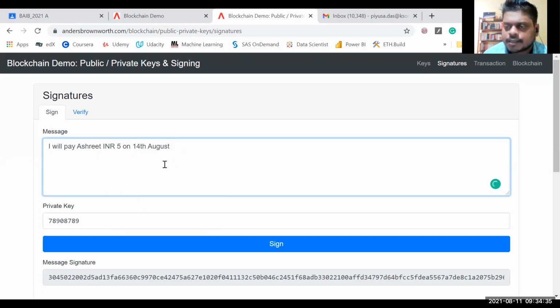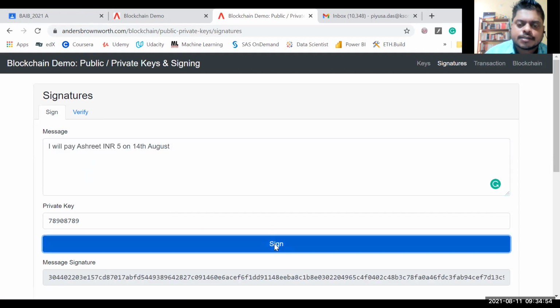Let's say this is the transaction happening, INR 5 on 14th August or INR 5 today, whatever it is. This is a transaction happening over a blockchain. So I'll sign it with my private key, which is only known to me.